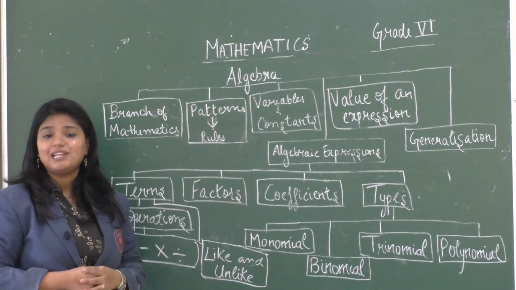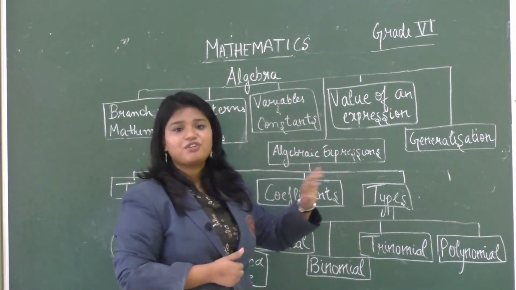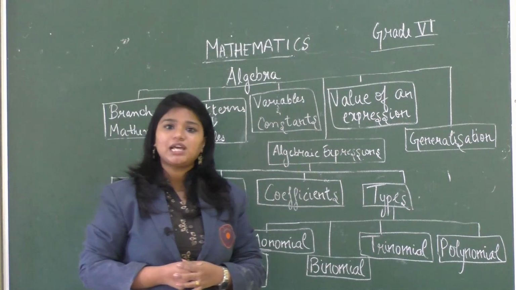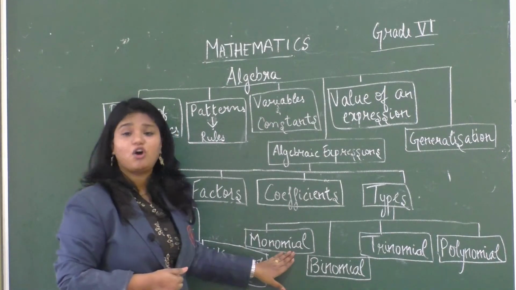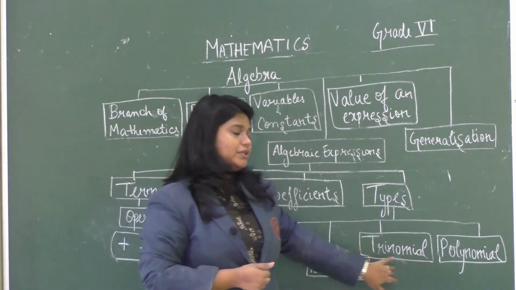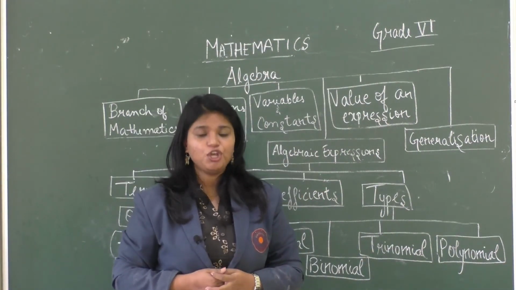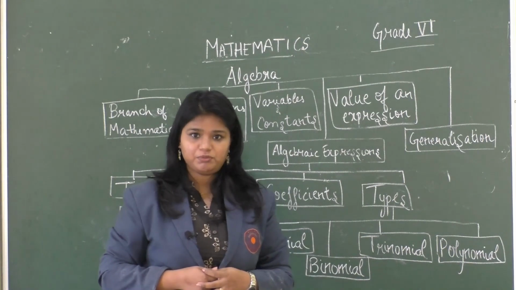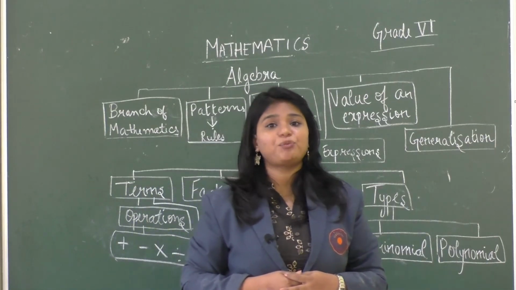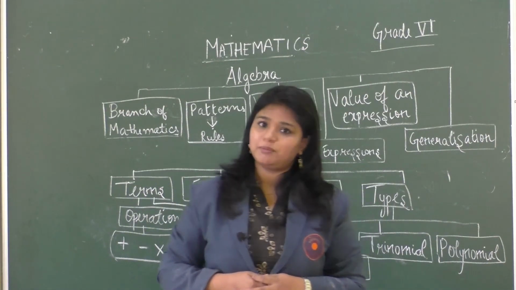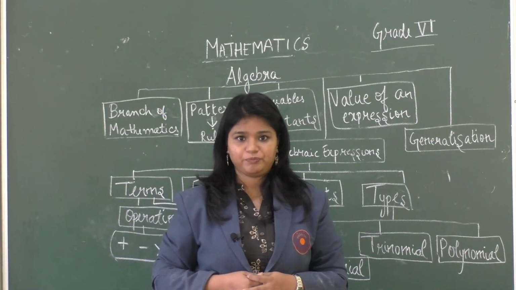We also learned about like and unlike terms. We learned about factors, coefficients and types of algebraic expressions. Now what are the types of algebraic expressions? We learned about 4 types of expressions, that is monomial, binomial, trinomial and polynomial. We also learned how to find the value of an expression with the help of a given value of the variable. In the end, we learned about the generalization of algebra, that is, algebra is used in almost every aspect of mathematics. We took into consideration 2 aspects, that were properties and geometry.